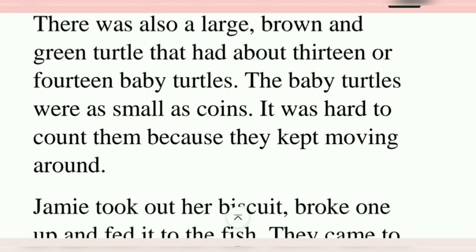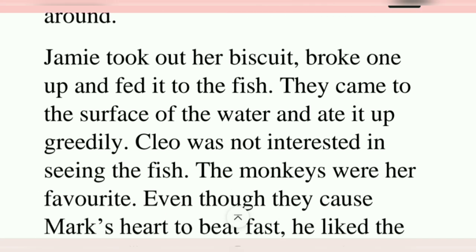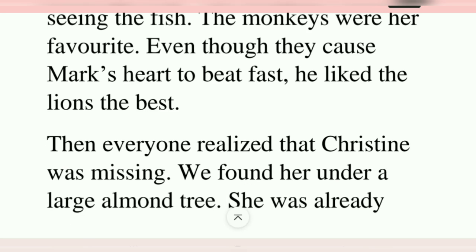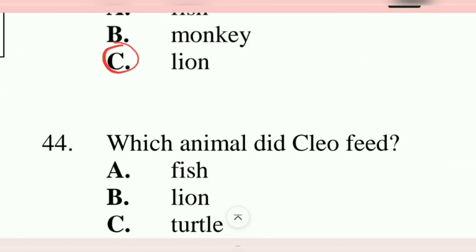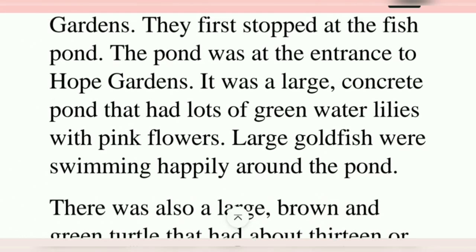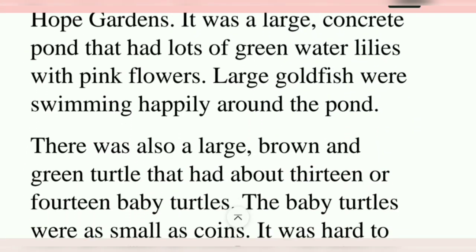Let's look for Cleo. Jamie took out his biscuit, broke one up and fed it to the fish. They came to the surface of the water and ate it up. Cleo was not interested in the fish. The monkeys were her favorite. Which animal did Cleo feed? I don't think it's Cleo who did the feeding. It's Jamie, based on the passage, but let me see if I am wrong.